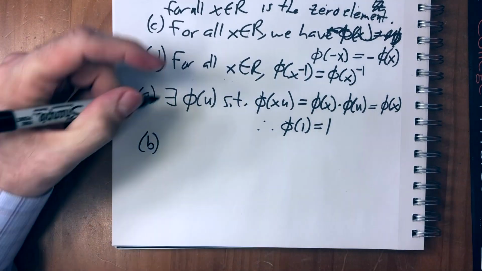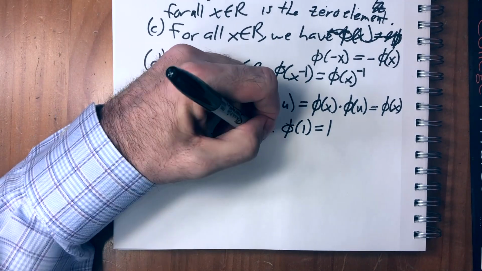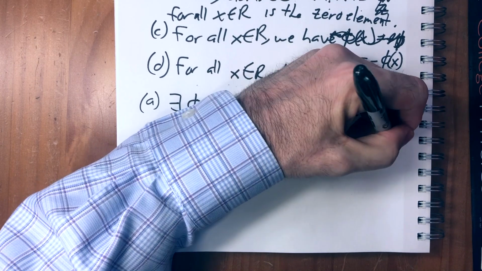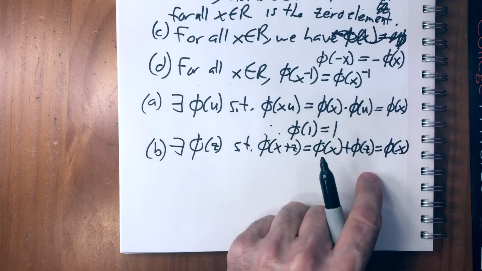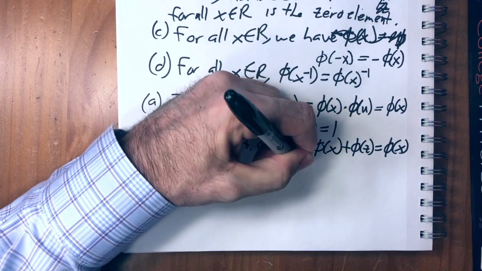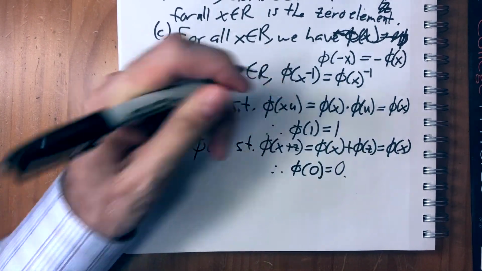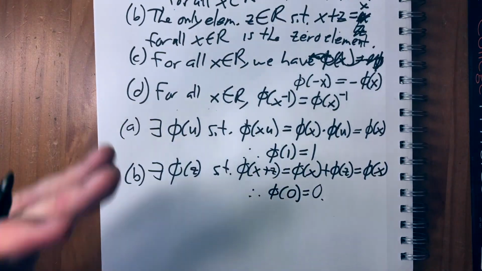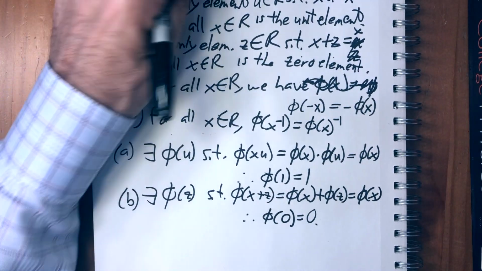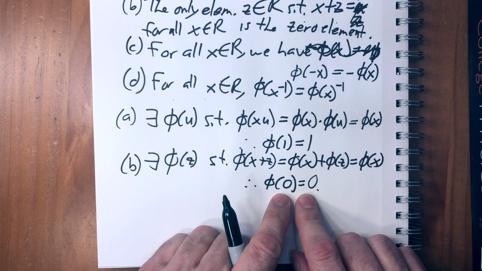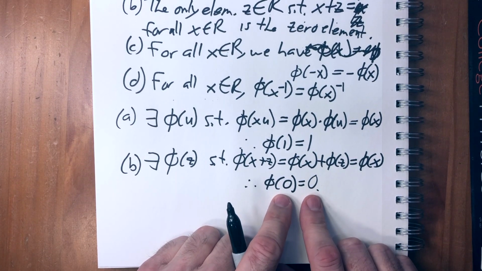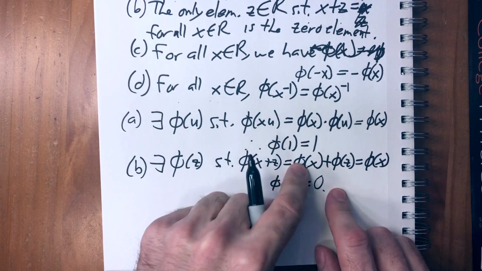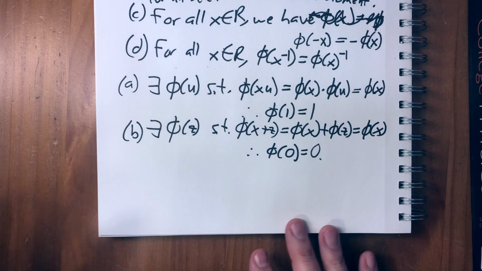B, it's the same thing. The axioms tell us that there exists phi of z such that phi of x plus z equals phi of x plus phi of z equals phi of x, which means there's only one of these. That has to be 0, so therefore phi of 0 equals 0. So what we're showing here is that phi from R to R is the identity. What that means is that every element of R is only mapped to itself. So what we've just shown is, to begin with, 0 has to map to 0. There cannot be an isomorphism that maps 0 somewhere else. 1 has to map to 1. Starting with these, we're going to be able to build out the whole thing very similarly to how we did before.